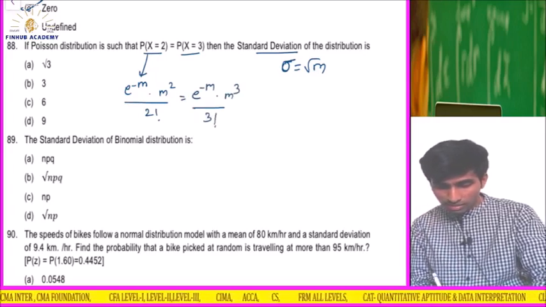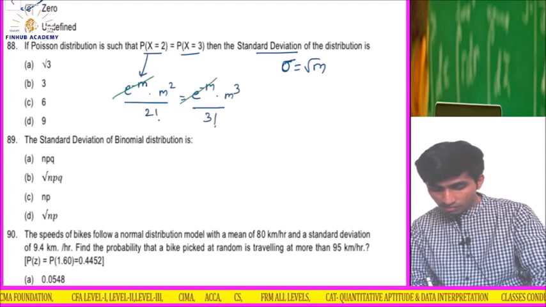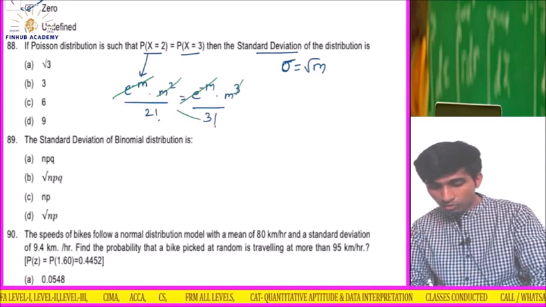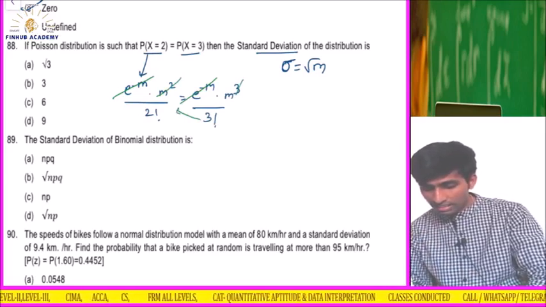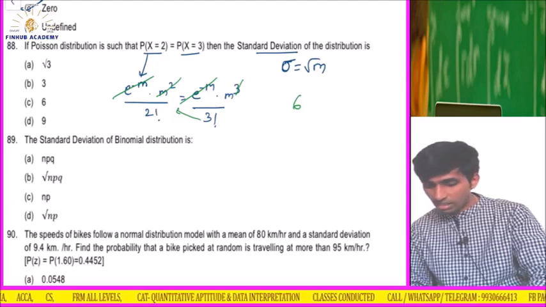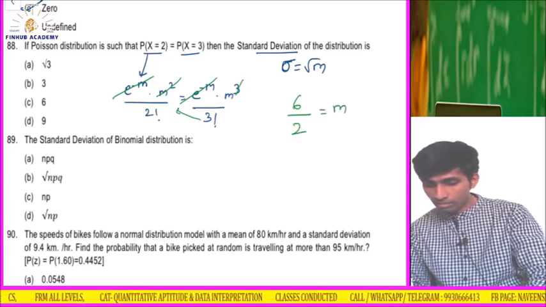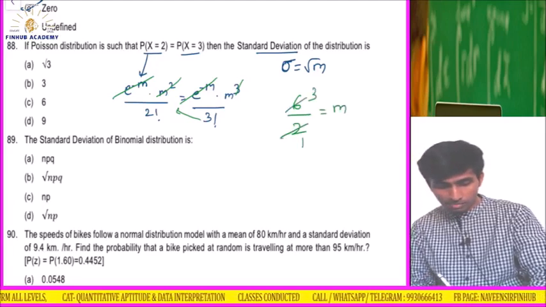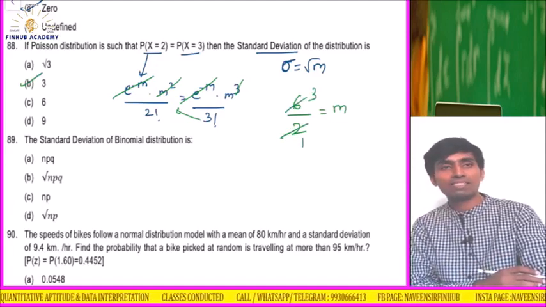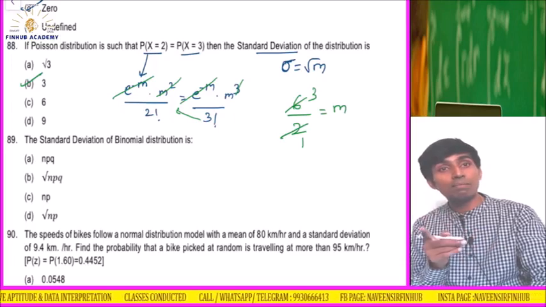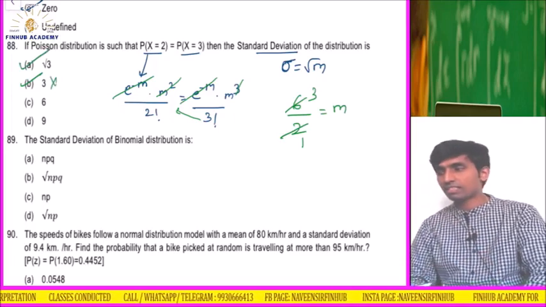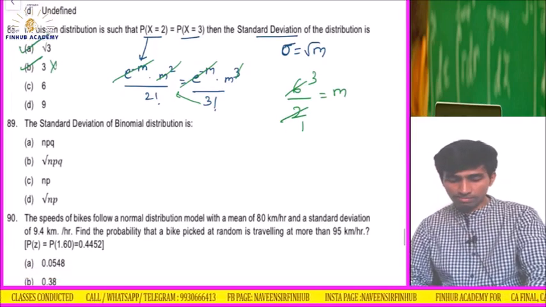So obviously this and this will get cancelled. From here square will get cancelled, from here cube, so one m is remaining. Okay, 3 will go that side, so 3 factorial is 6 upon 2 factorial, which is 2, is equal to m. So m is 3. Understood? But here we make a mistake. Standard deviation is not m, standard deviation is root of m. So 3 is not the answer, A is the answer, that is root 3. Okay, be careful with this.